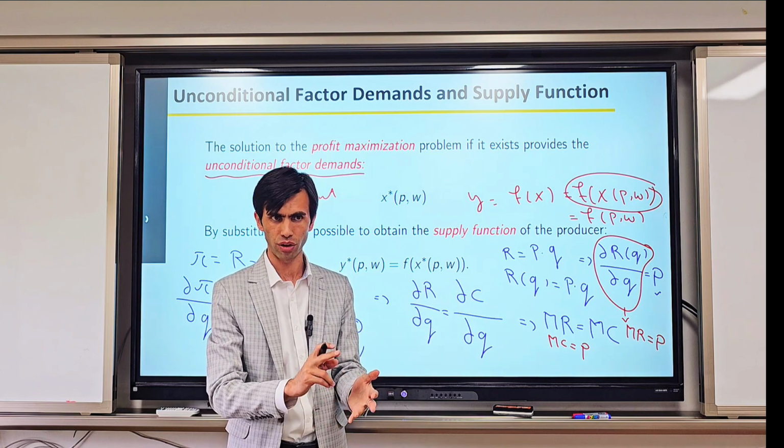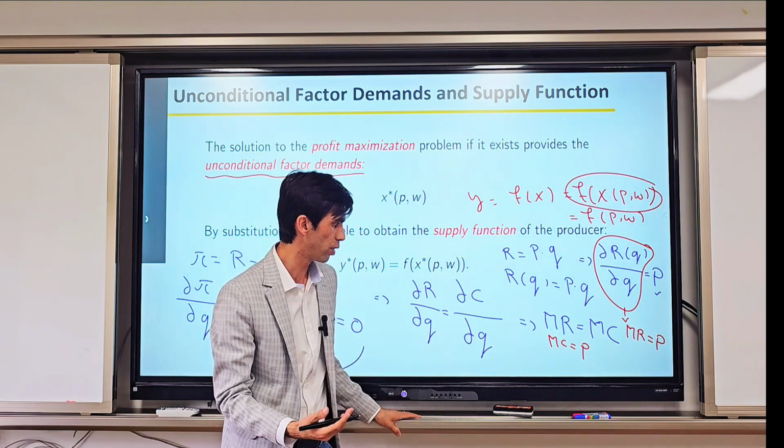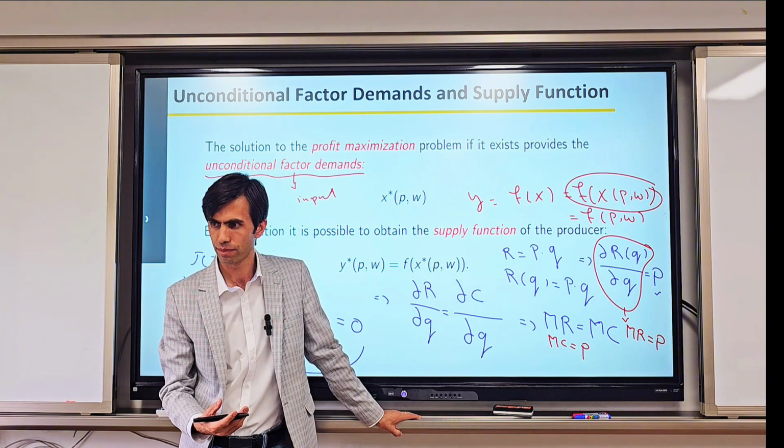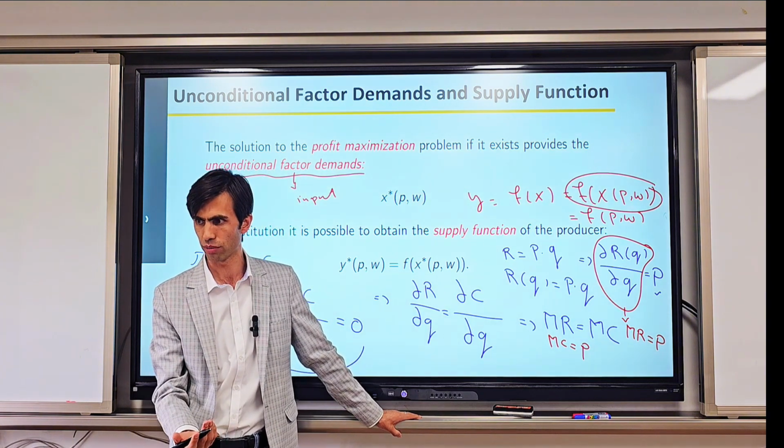For monopoly and oligopoly, they have different conditions, because in oligopoly and monopoly, they have market power. And they try to set their prices more than marginal cost.